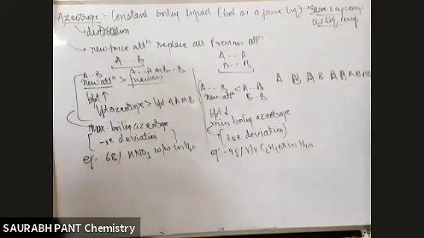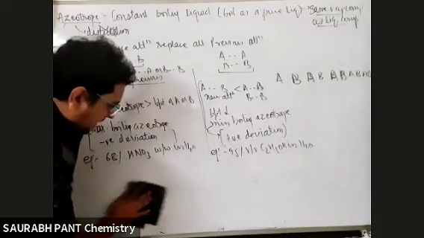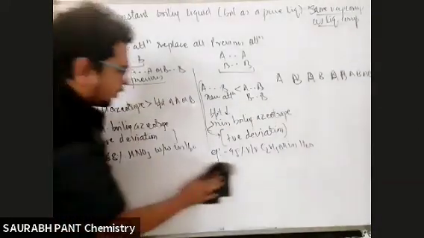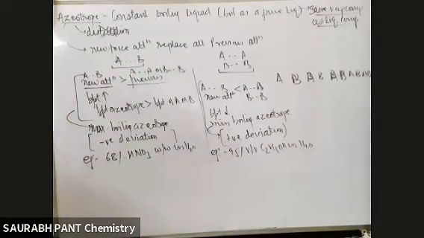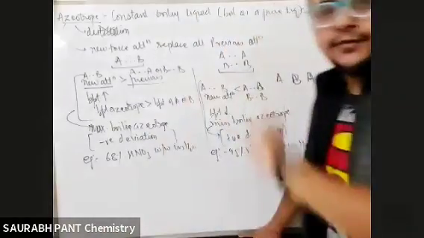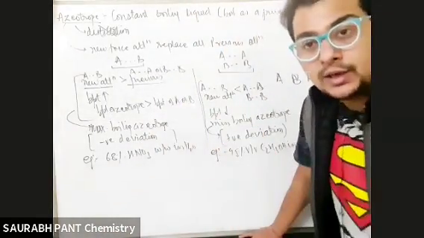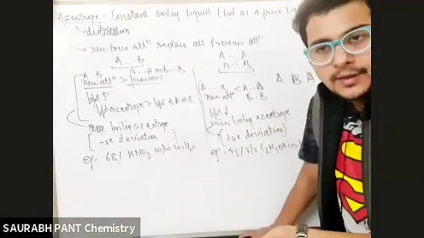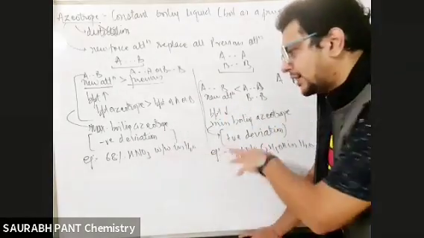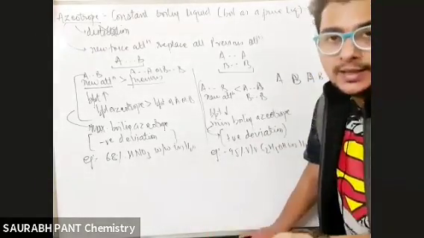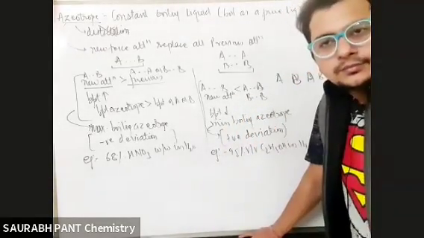What is an azeotrope? It is a mixture only, but at a specific concentration, that liquid will become almost like a pure liquid. Why? Because all the previous attractions are gone and all the new attractions have come. If the new attraction is more, then boiling will be tough, and I will call it maximum boiling azeotrope. If the new attractions are less, then the boiling will be easy, and I will call it minimum boiling azeotrope.